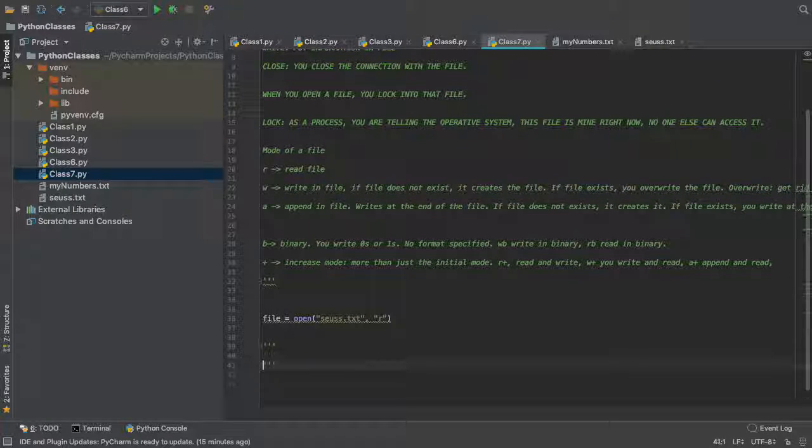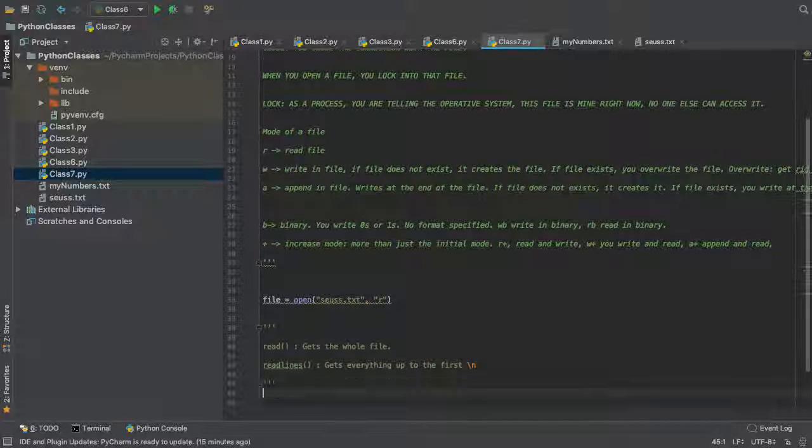I'm going to put them in comments. These are the functions that last time, because I was a little tired, I wasn't able to cover. So you have the function read, which gets the whole file. So it basically gets the whole file, right? And then you have readline, which gets everything up to the first, and I'm going to do this, \n, which means new line, so it will get everything in the file up till that character. So that's what it does.